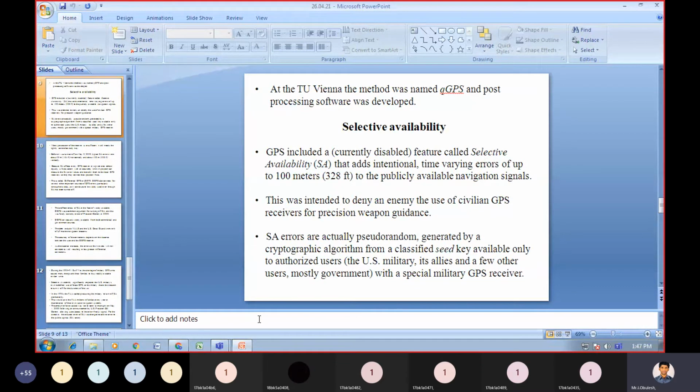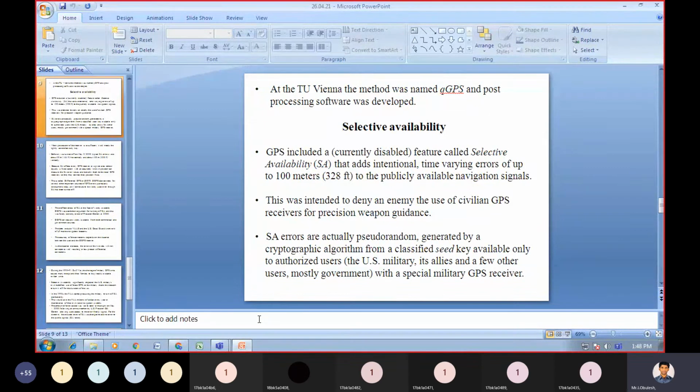SA errors are actually pseudo-random errors generated by a cryptographic algorithm from a classified seed key, available only to authorized users.